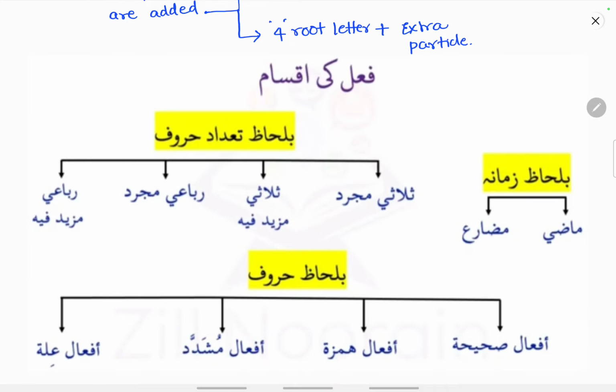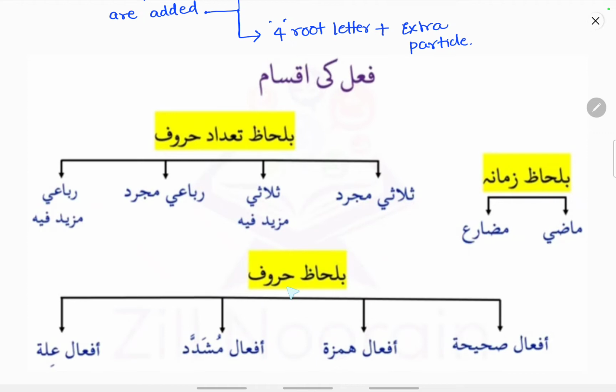So here you can see further classification of the verbs. Based on zaman, which means based on time, it is Fe'lul Madi, that is the past tense, and Fe'lul Mudari, which includes the present tense as well as the future tense. And based on number: Sulasi Mujarrad means 3 root letter verb. Sulasi Mujarrad Mazid Fihi means 3 root letter verb with extra particles. Rubai Mujarrad means 4 root letter verb. Rubai Mazid Fihi means 4 root letter verb with some extra particles added to it.